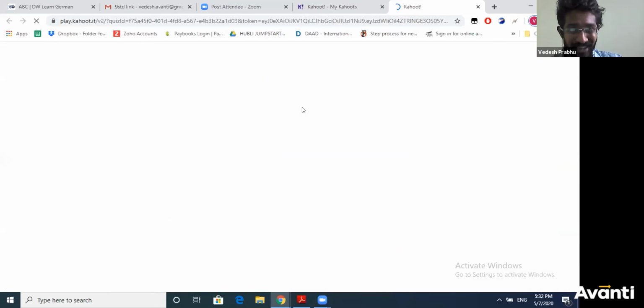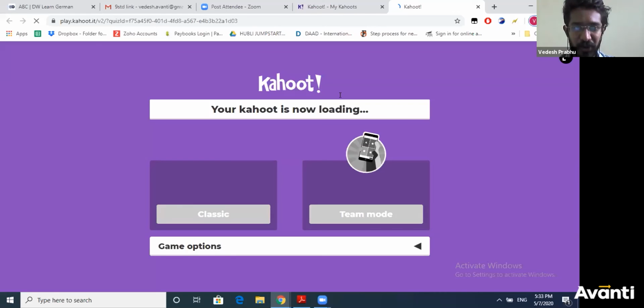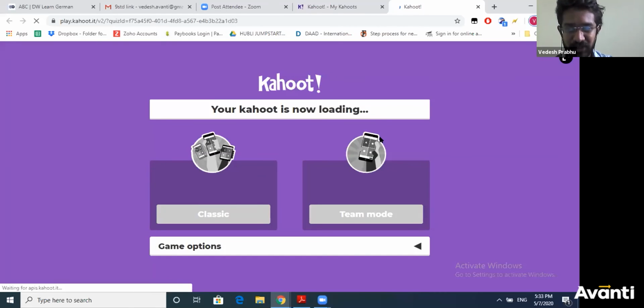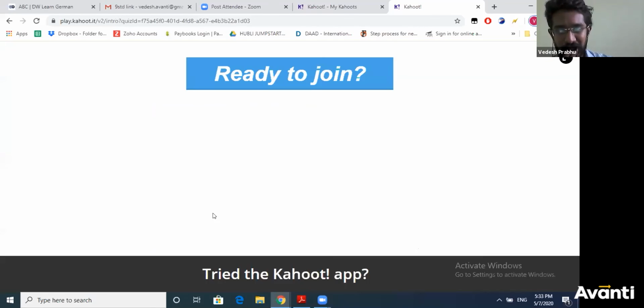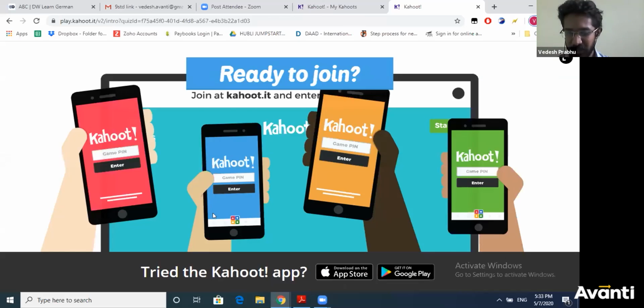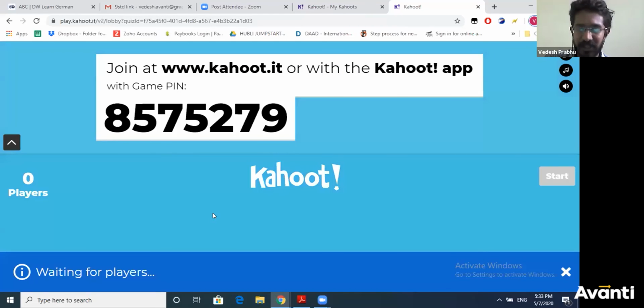I hope you already know how to play this. If you do not know how, if you're doing it for the first time, I can explain the rules. Make sure that you toggle between your mobile screen and your Zoom screen. You will see the question on the Zoom screen and you have to select your options on the mobile screen.